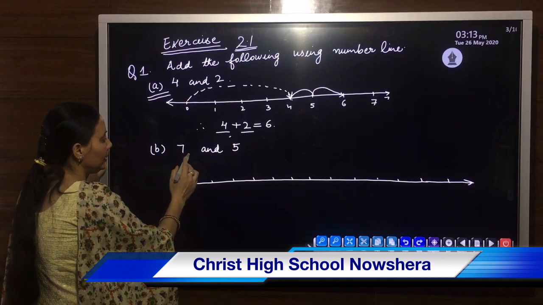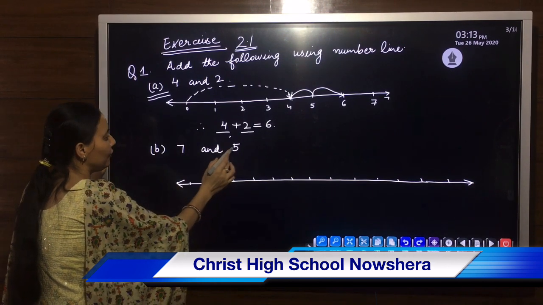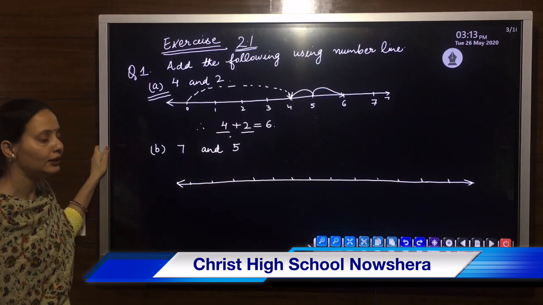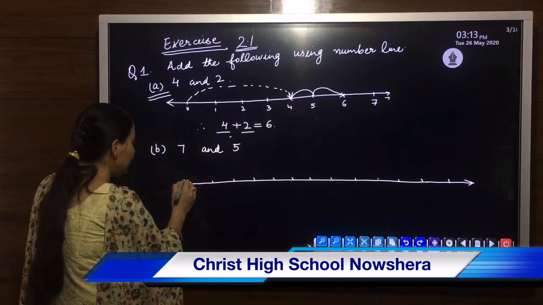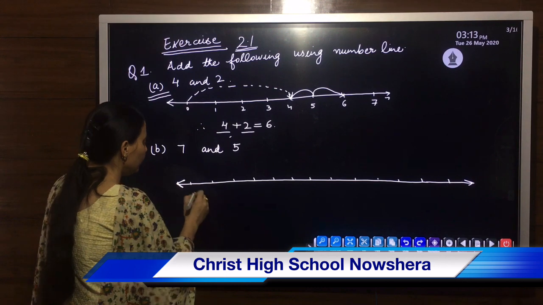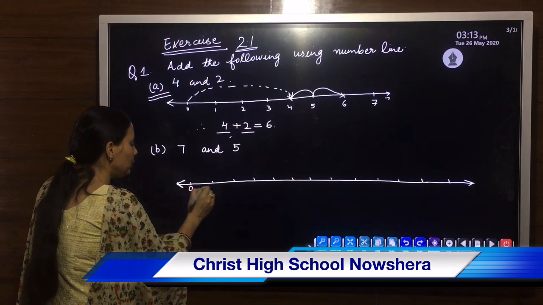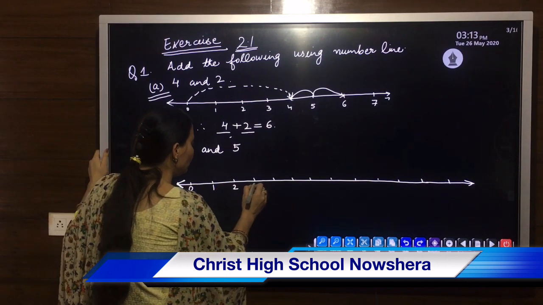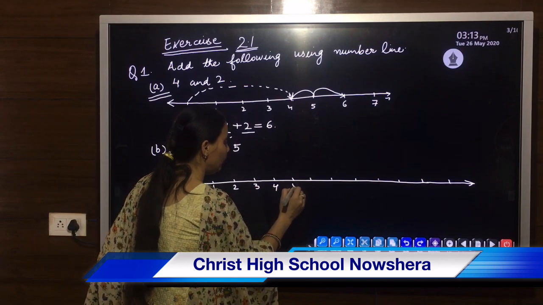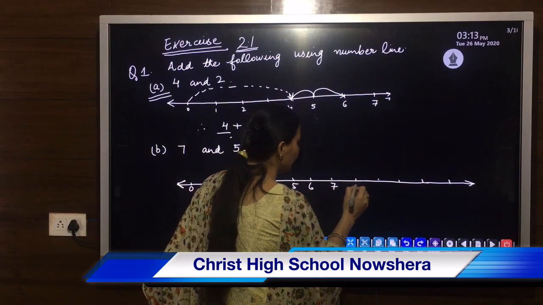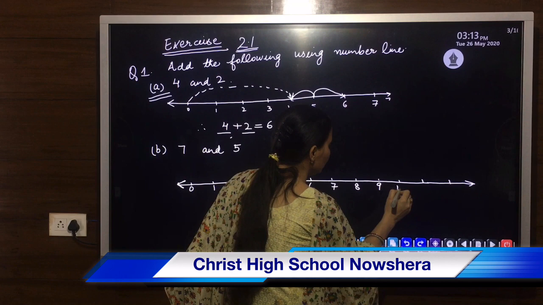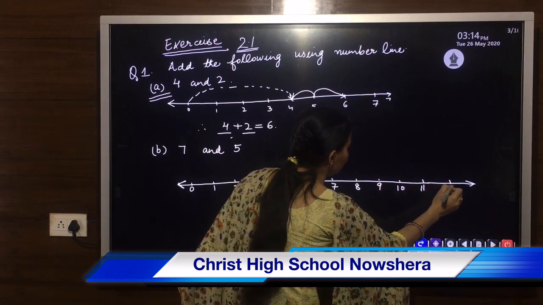Your next part is 7 and 5. Now you have to add 7 and 5. I have already drawn a number line here. We will start from 0, 1, 2, 3, 4, 5, 6, 7, 8, 9, 10, 11 and 12.